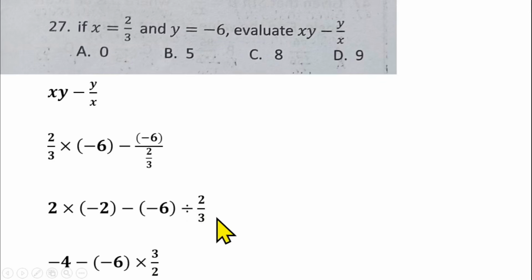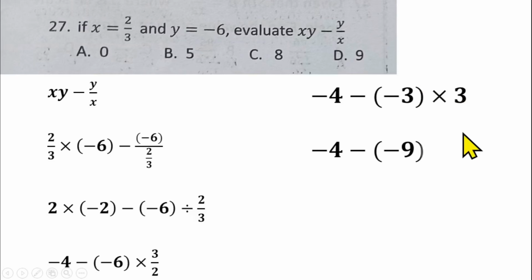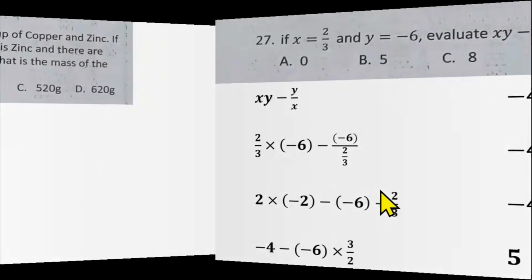From there, 2 can go in minus 6, that gives us minus 3. So you have minus 4 minus 3 times 3. Minus 3 times 3 will give us minus 9, and minus times minus will give us plus. You have minus 4 plus 9, that gives us 5, which is option B.